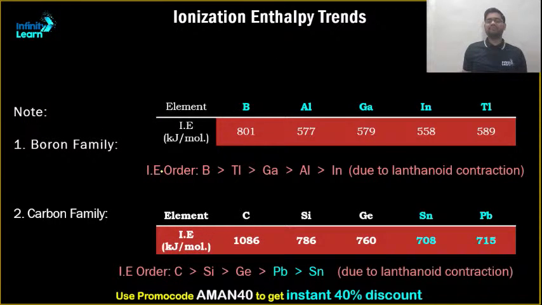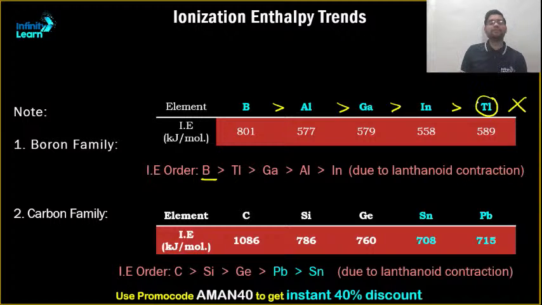Next, the boron family. Yes, there is some problem with the boron family, as I have already discussed with you, right? If you see the boron family, there are some exceptions. In the boron family, boron is maximum, which is expected, but normally what should have happened? This trend should have been followed. This has to be the trend, but this is not the right answer.